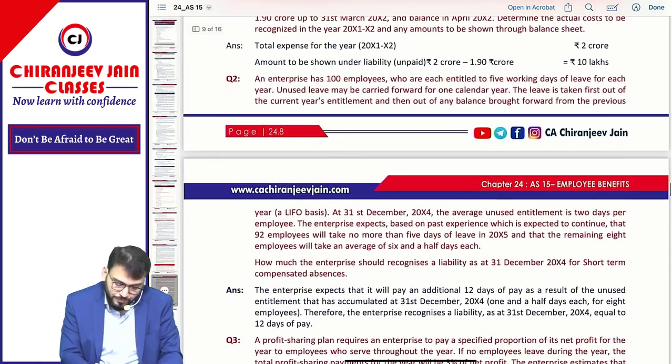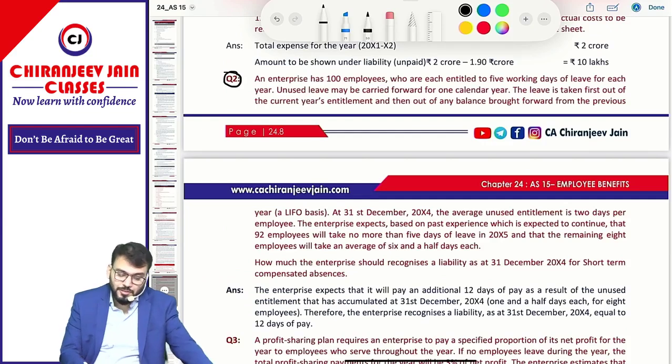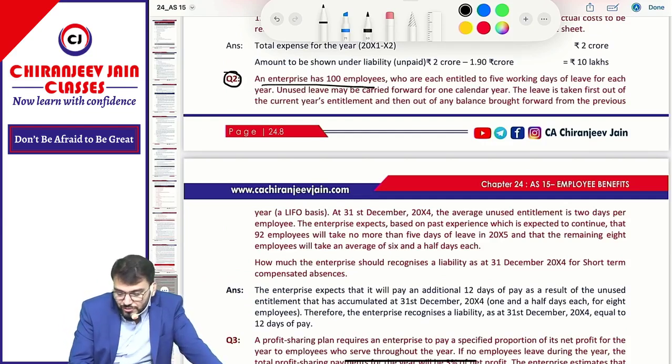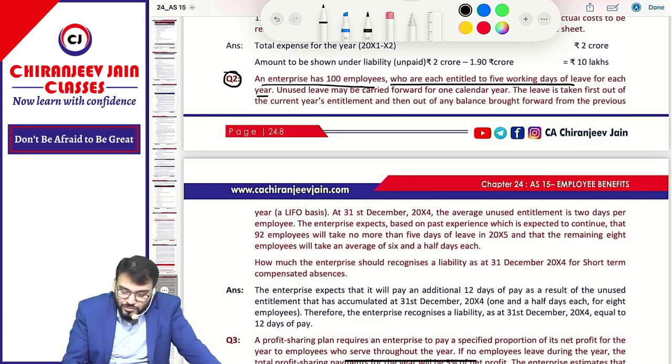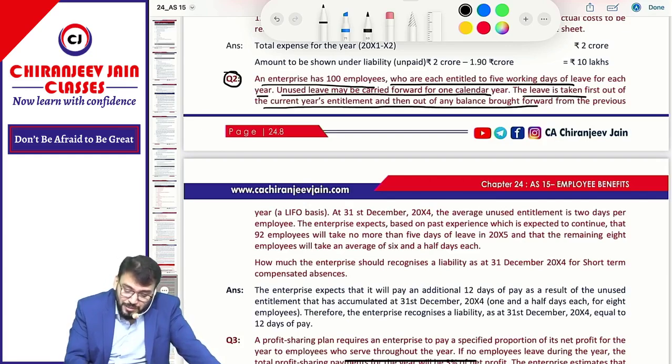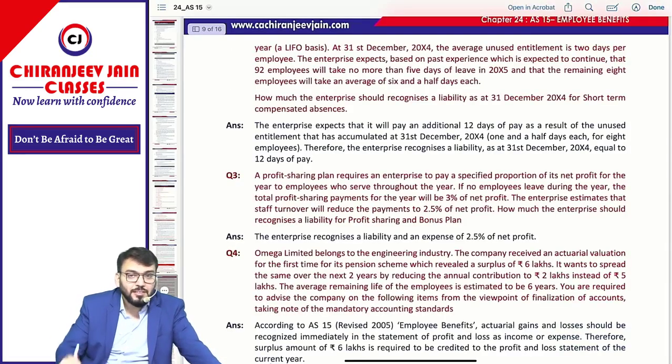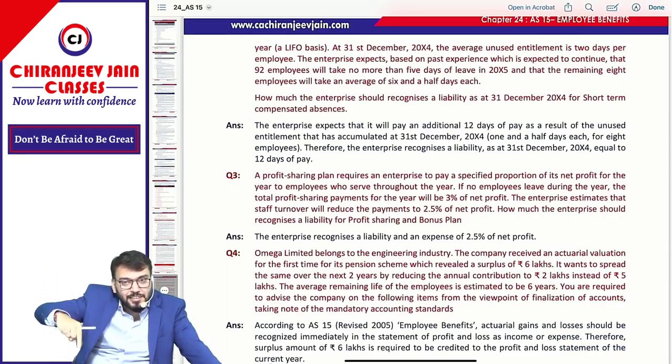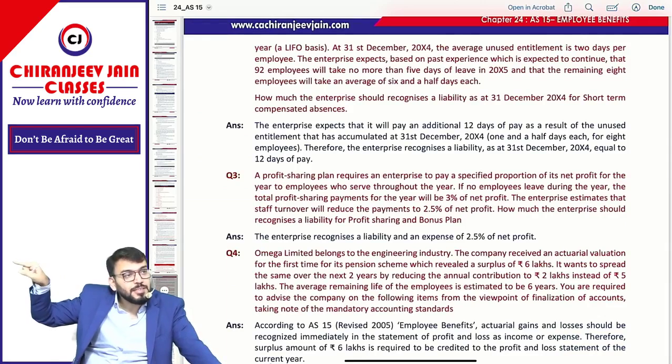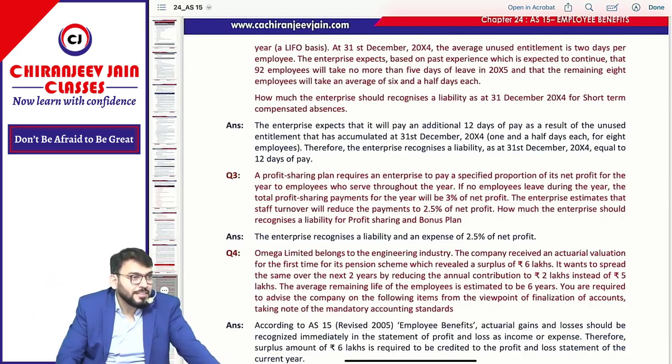Let us read question number 2. They have given this type of question. An entity has 100 employees who are each entitled to 5 working day leave for each year. Unused leave may be carried forward for 1 calendar year. The leave is taken first out of current year entitlement and then out of any balance brought forward from previous year, means on LIFO basis. So first leave will be adjusted with current year entitlement, and the balance will be adjusted with the previous year's leave which has been brought forward. Correct.